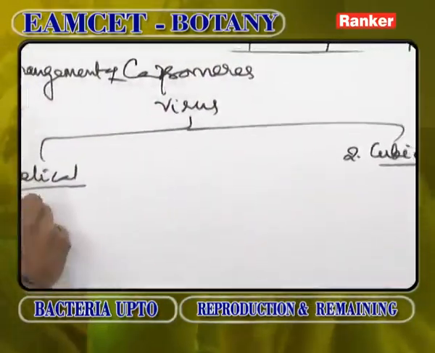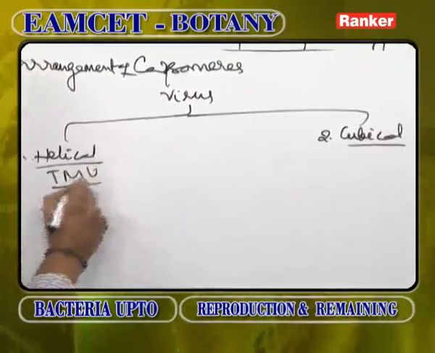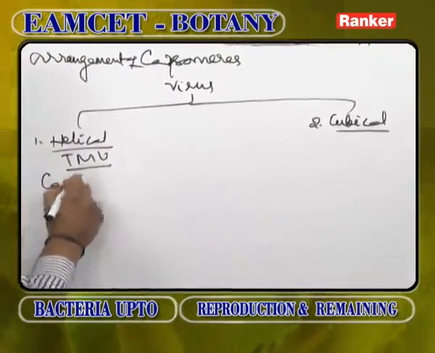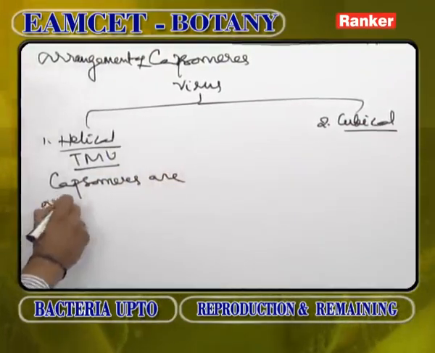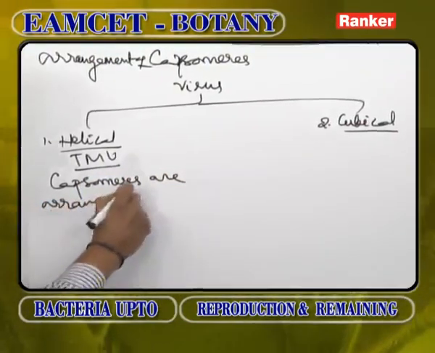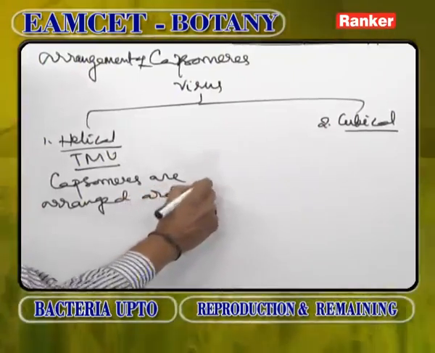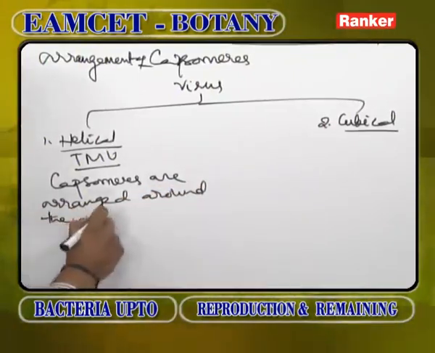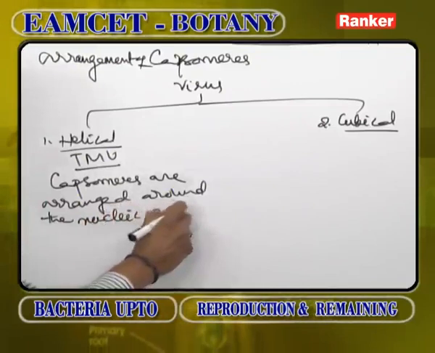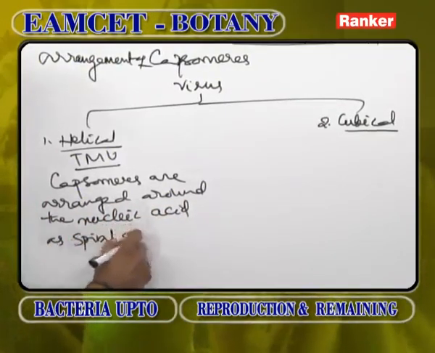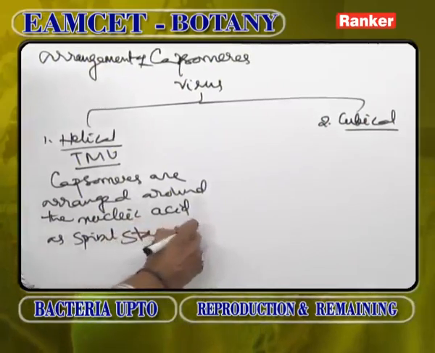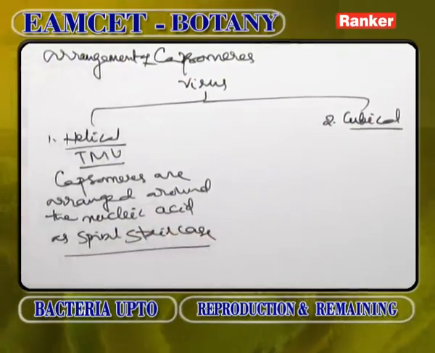Helical symmetry is found in tobacco mosaic virus. Why? Because here the capsomeres are arranged around the nucleic acid, RNA, as a spiral staircase, in a spiral manner.